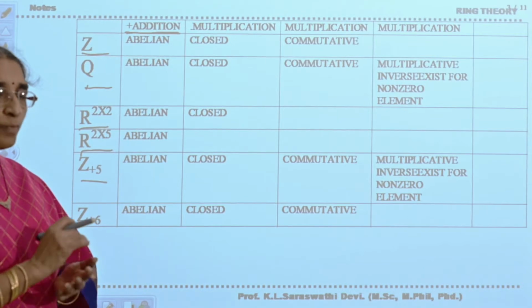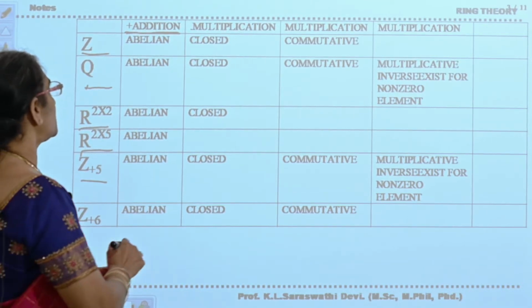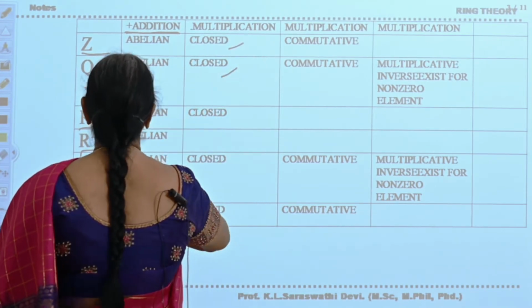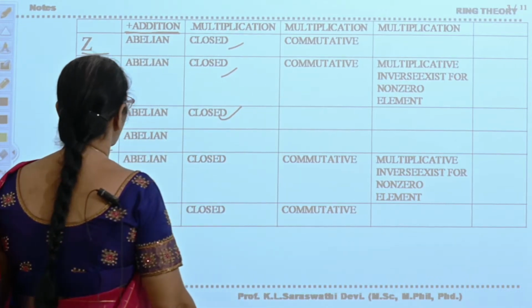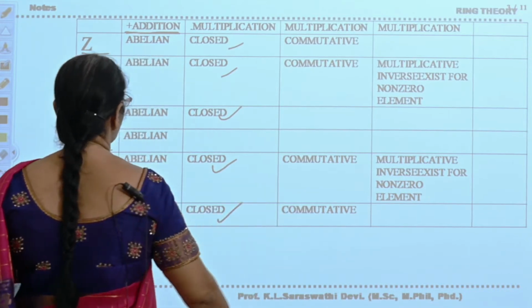Now coming to multiplication, we will see how they behave. Z is closed with respect to multiplication. Q is closed, and the set of all 2 by 2 matrices is closed under multiplication. Z5 is closed, Z6 is closed.